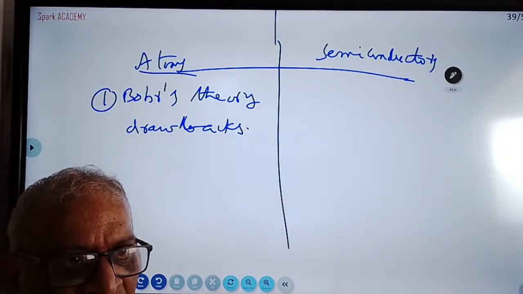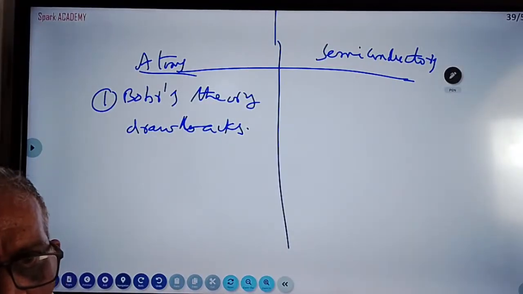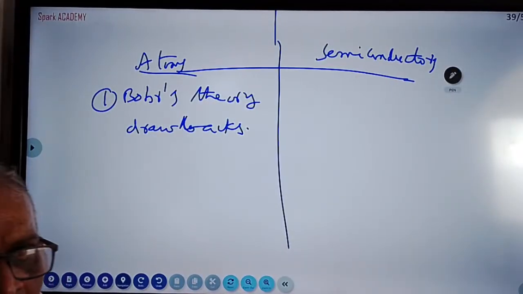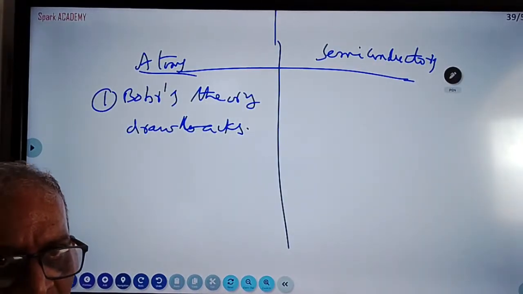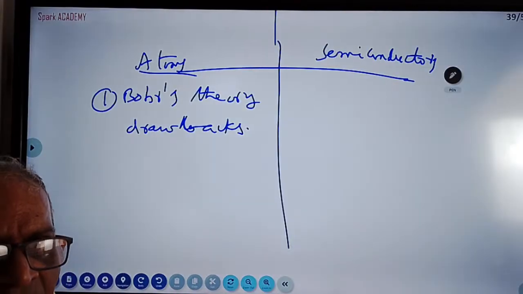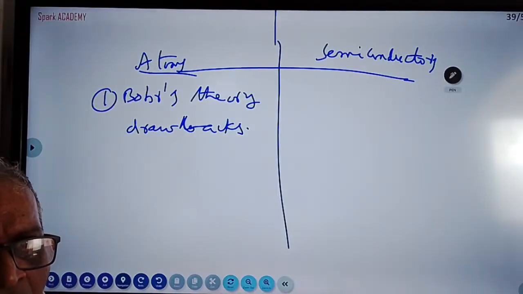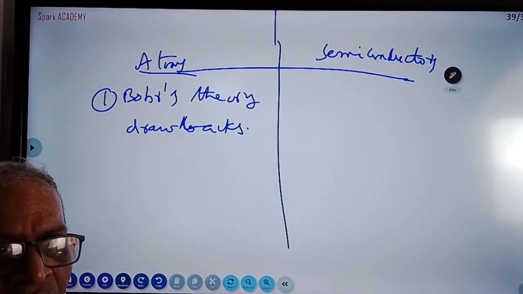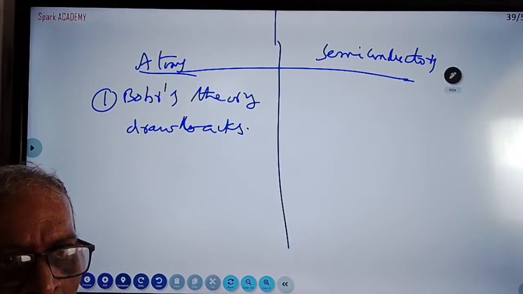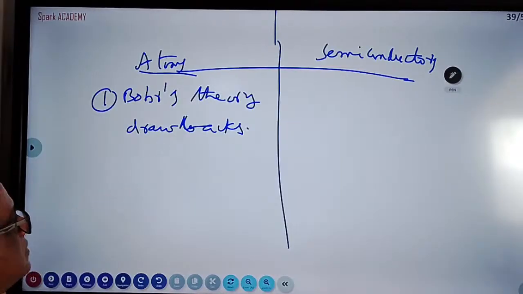Even though in the Lyman series, for example, we have the ultraviolet region, same frequency, but different lines. The first line is maximum, shortest wavelength, n2 is equal to infinity. So different series, different frequencies have different intensities. That is not explained by Bohr. Bohr says they are revolving in circular orbits, but finally it is revolving in elliptical orbits, not circular orbits. So there are some drawbacks of Bohr's theory.